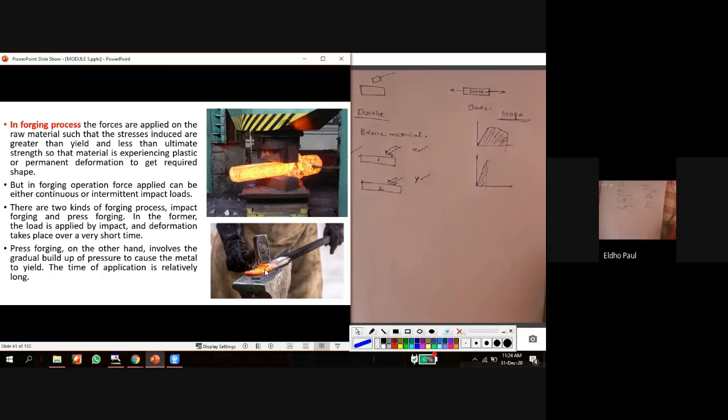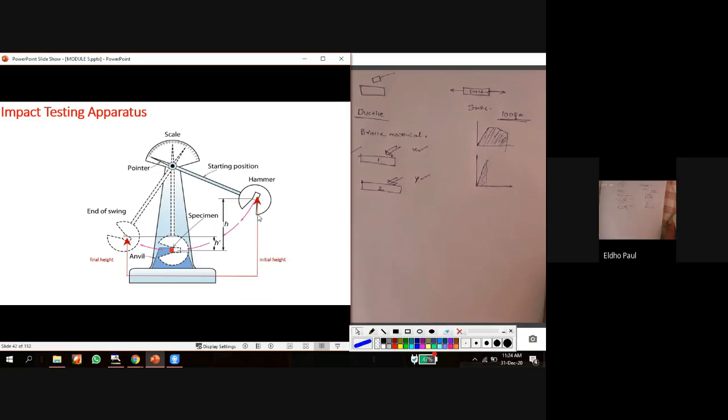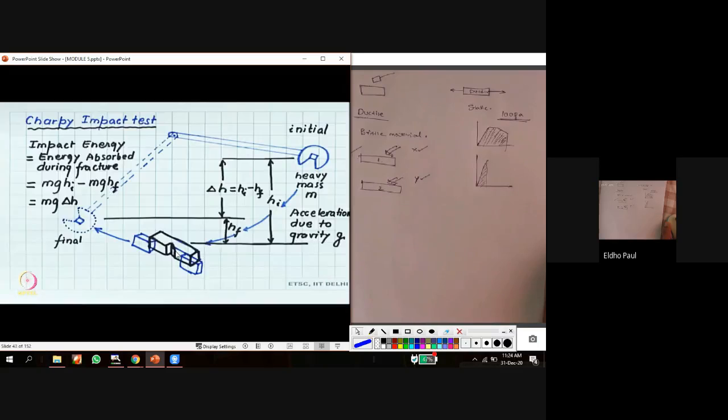Okay, so that is impact load. We are applying impact load during the forging process. So this is the impact testing apparatus. You are already familiar with this apparatus. In this apparatus we have a hammer. Okay, this hammer actually strikes on this workpiece which is held here. Okay, or it will be a swinging hammer.